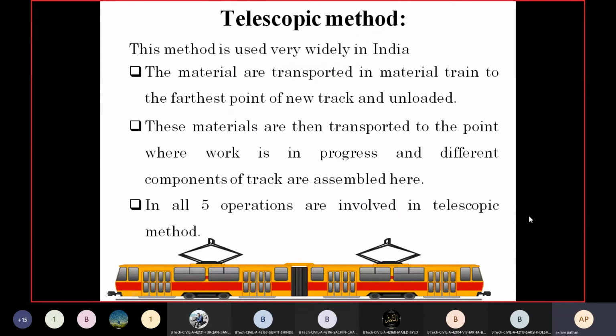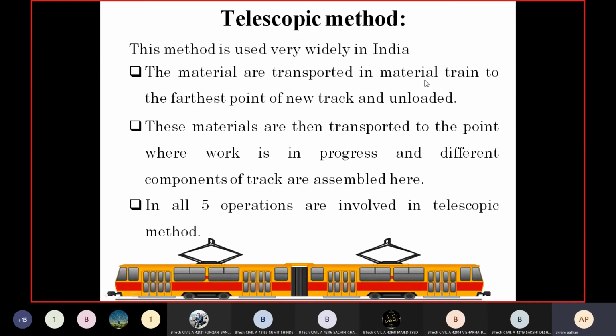Then the other method is the telescopic method. This method is widely used in India. As far as the telescopic method for laying a new railway track is concerned, the first step is that the materials are transported in a material train.